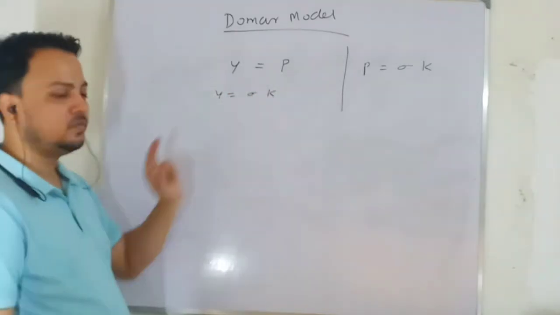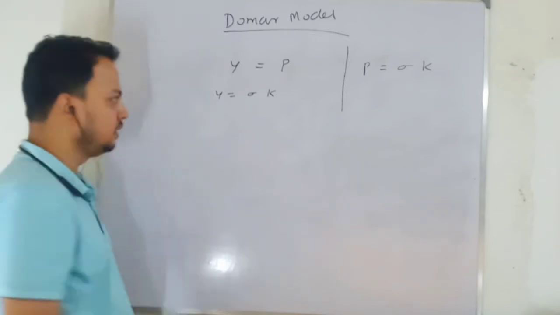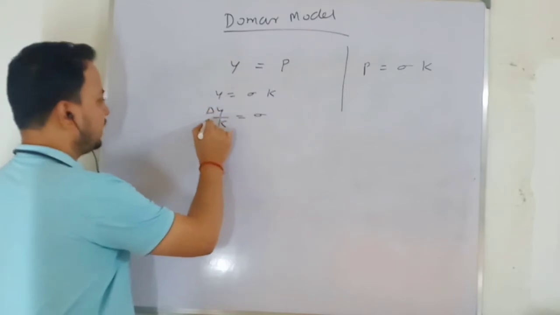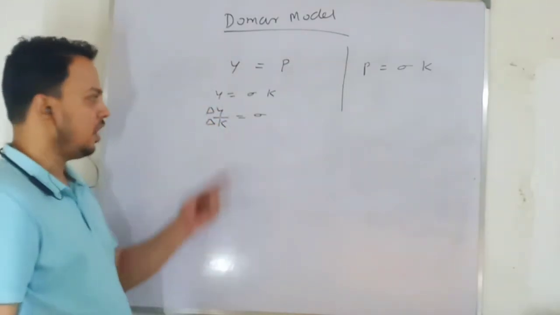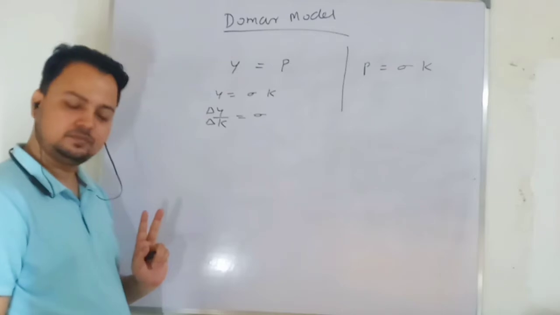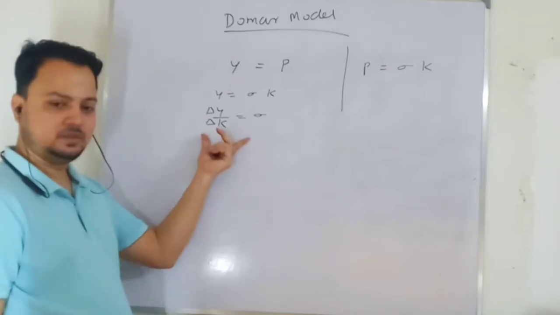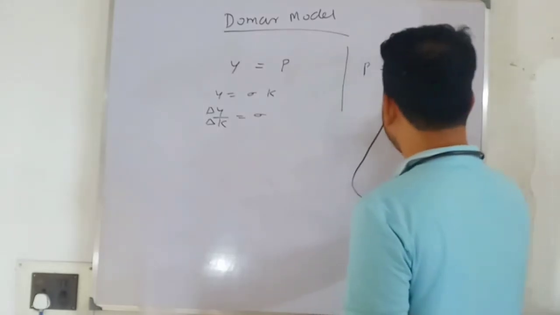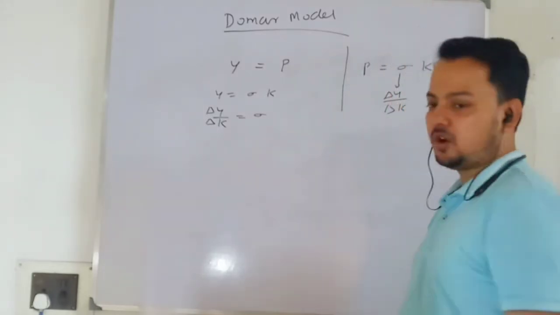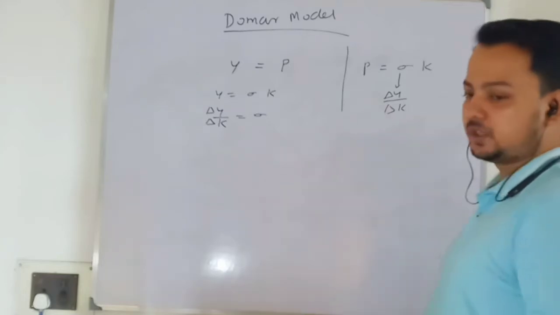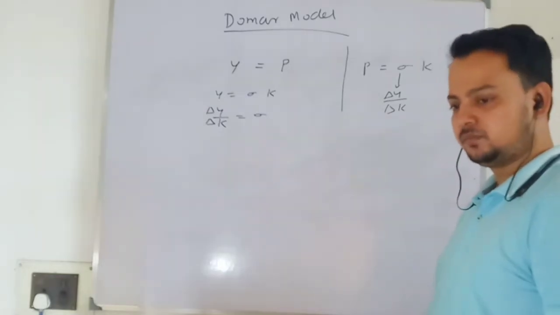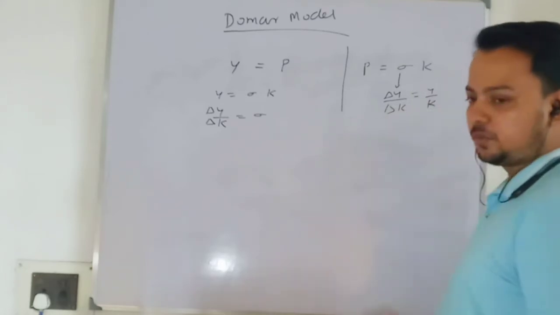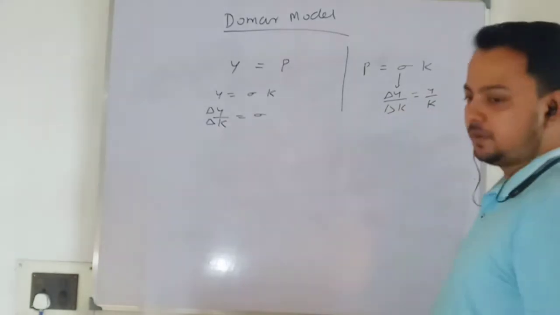Now it is very clear what sigma is. Very simple. The Y by K ratio is sigma, or you can write delta Y over delta K. The output capital ratio here is given. Sigma is my change in Y over change in K. This is the productivity of capital, output per unit of capital.